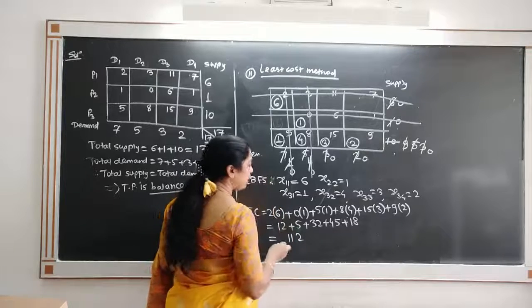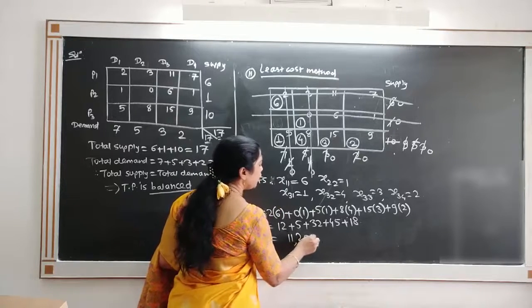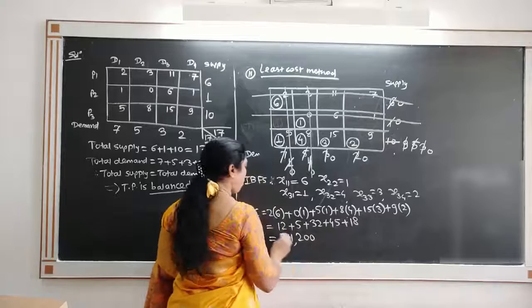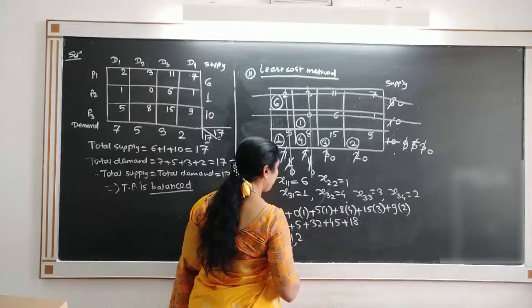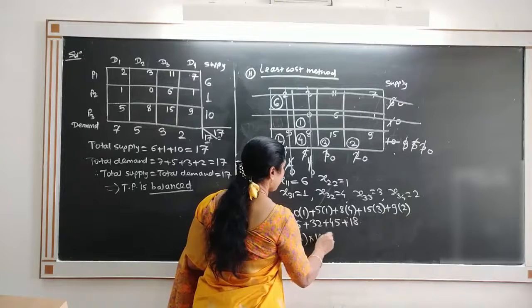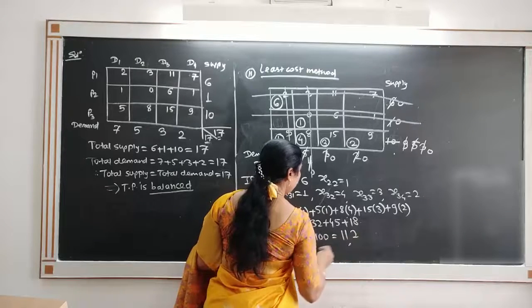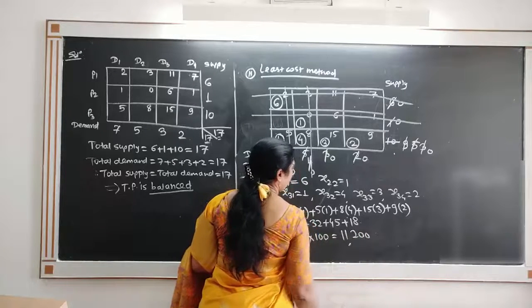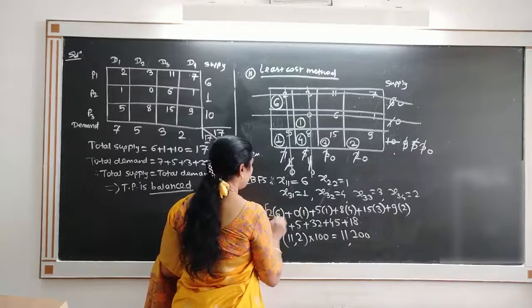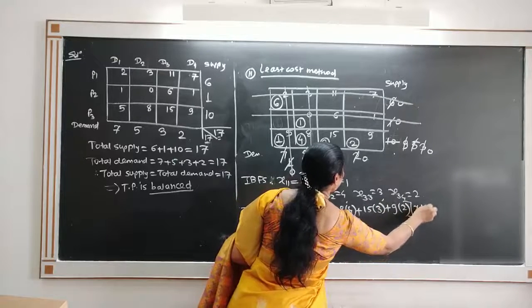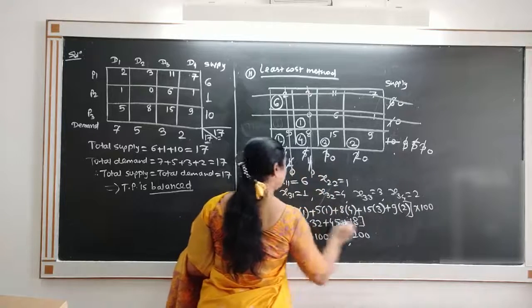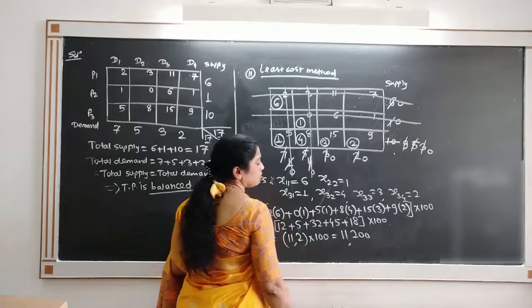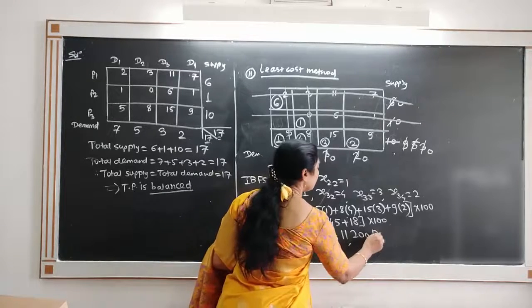But because the total cost is given in 100 of rupees, we multiply this by 100, and therefore it becomes 11,200 rupees.